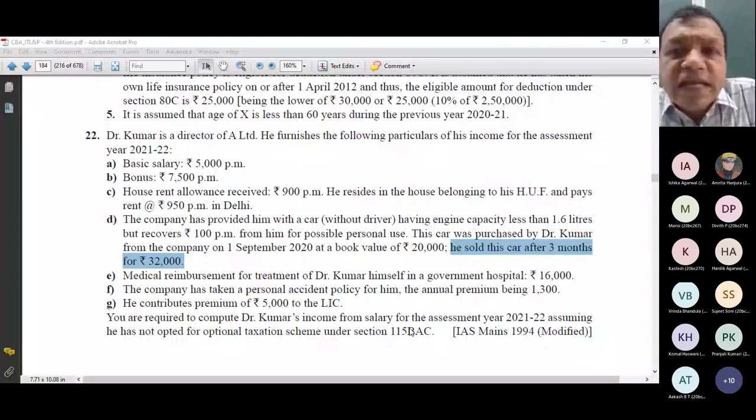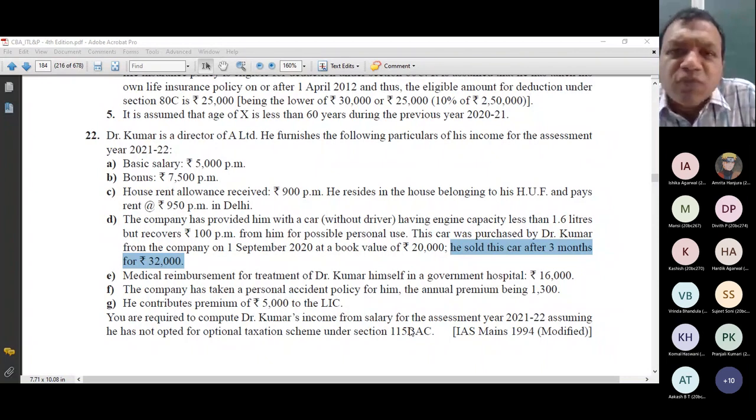So this gain is neither a salary income, because there is no employer-employee relationship. The relationship is of purchaser and seller, so there is no salary. As far as this 12,000 is concerned, it is not house property income because it is not rent. It is not business income because selling a car is not my business. It could have been my business, but as far as the information given is concerned, it doesn't seem that Mr. Kumar is doing any business. So I'm saying that it is not my business. Then it can be a capital gain.